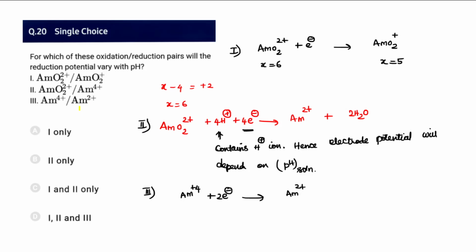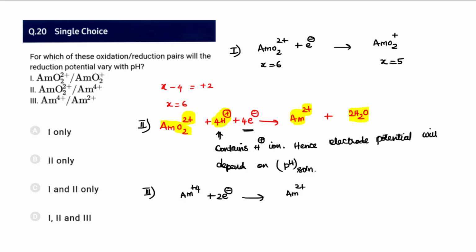So an americium compound is asked for. Try to balance those americium compounds. AmO2 2+ is converting into Am2+ in the case of the second one. The difference here is that 2 oxygens are there, so I'm balancing oxygen by writing water molecules. By the time, 4 hydrogens have appeared, so 4H+.